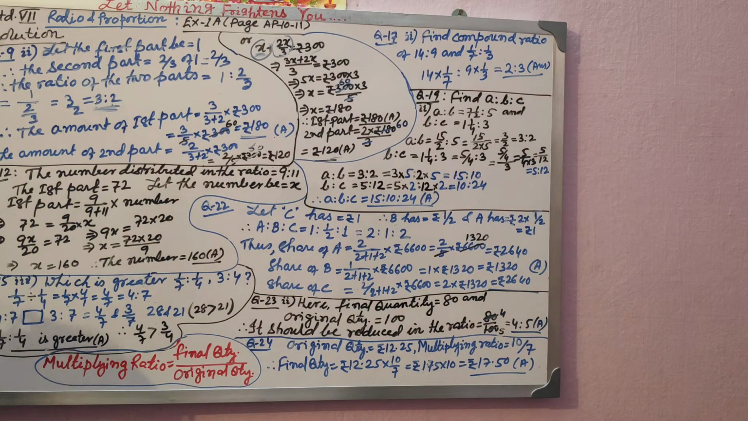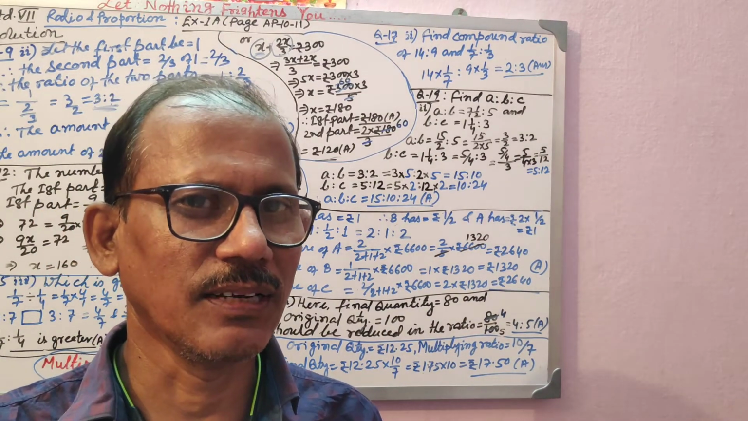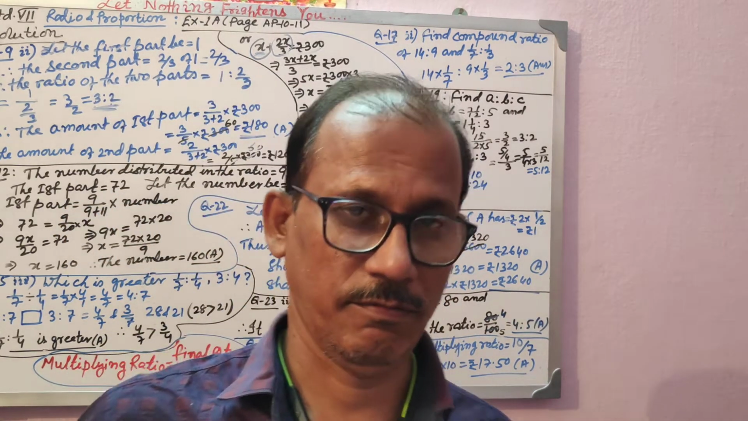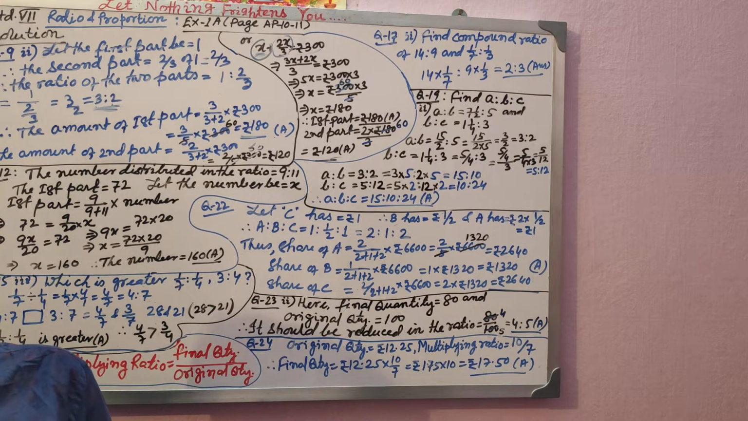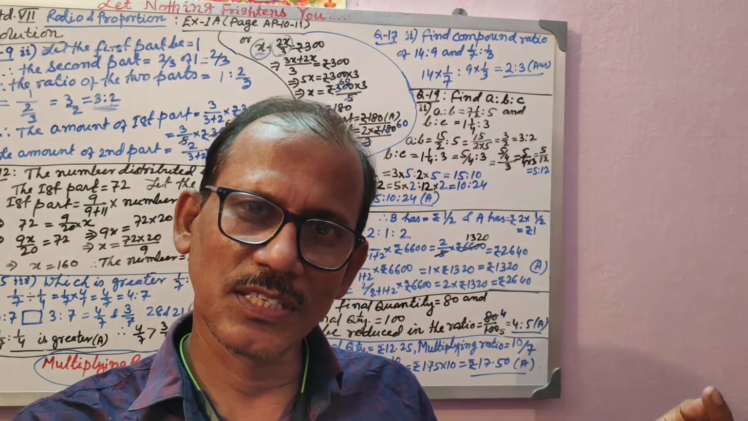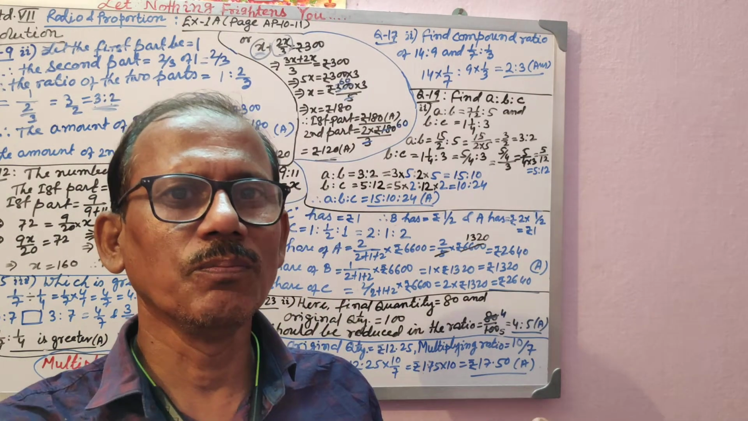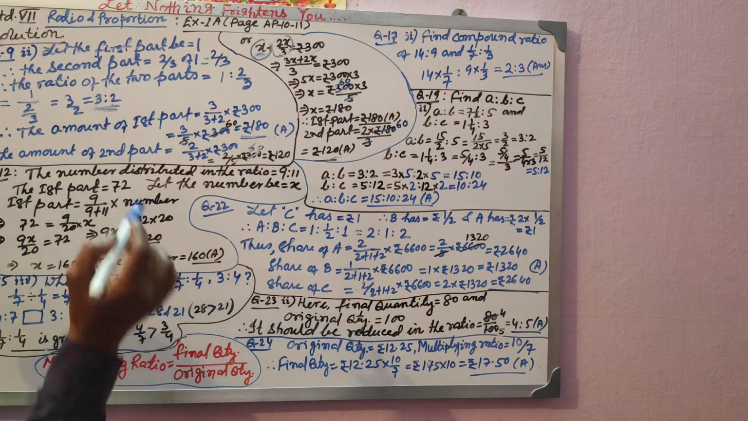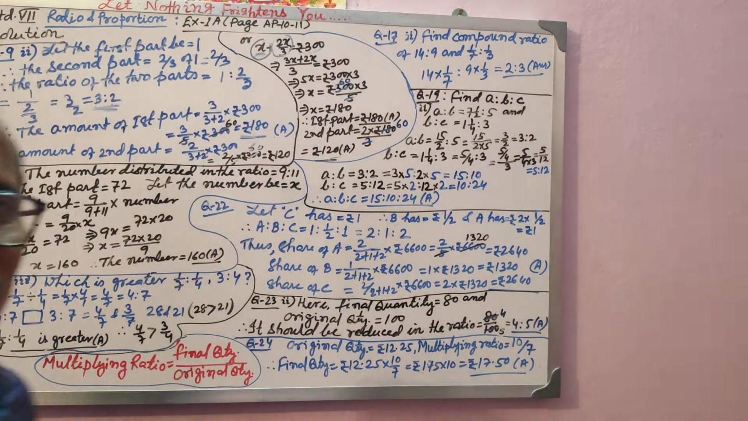Okay, now moving on to question number 12, the number distributed. Here it is given that the ratio is 9 is to 11, and it is given the first term is 72. So what will be the total number? Fantastic. You know the formula. What is the formula? Its own ratio divided by the sum of ratio into total is equal to its own share, isn't it? So same formula we are using.